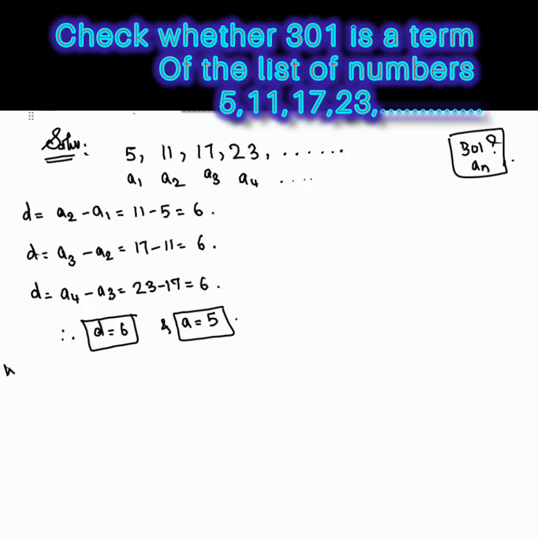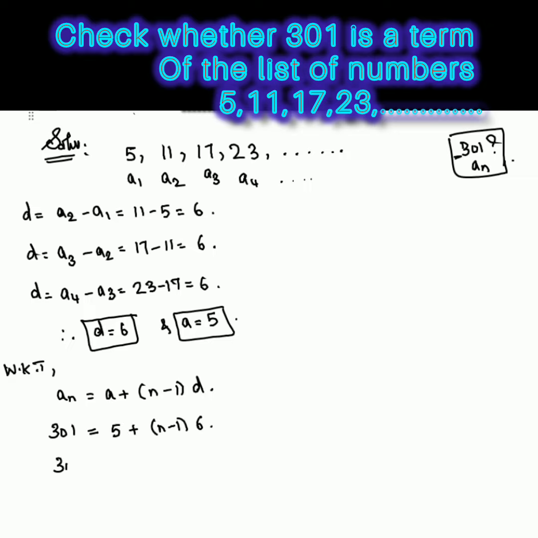a_n is equal to a plus (n minus 1) into d. So a_n is 301, which is equal to a, that is 5, plus (n minus 1) into 6.